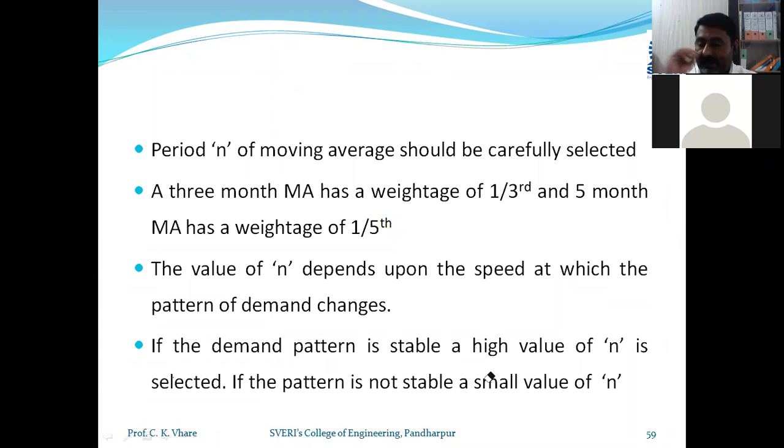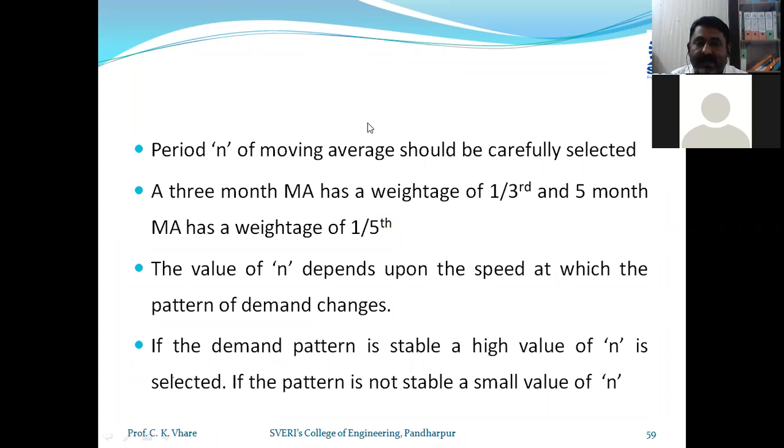For example, the demand for the month of October is 100. The demand for the month of November is directly 135, and in the month of December it is again 110. So 100, 135, and 110. In this case, the demand is not stable, the pattern is not stable. Here you have to give the higher weightage to the month of November because it is 135, and you have to give the lesser weightage to October because the demand is 100. So what is required to be done in this particular case?